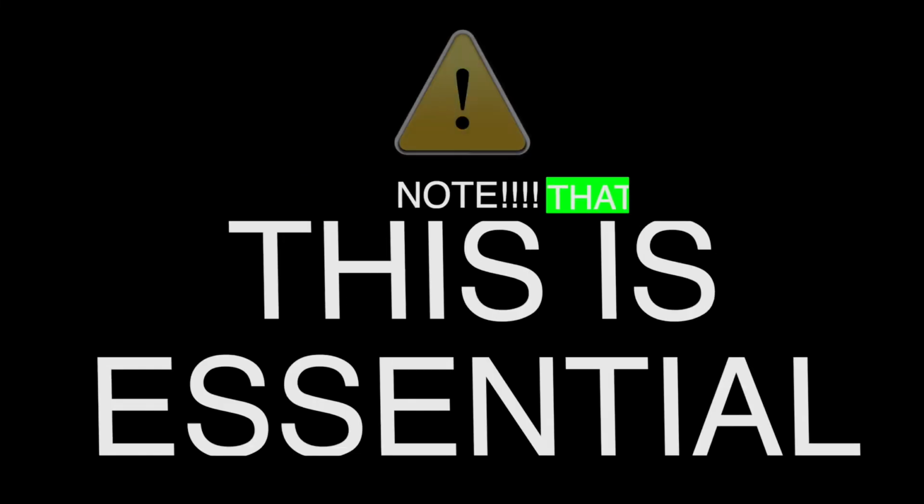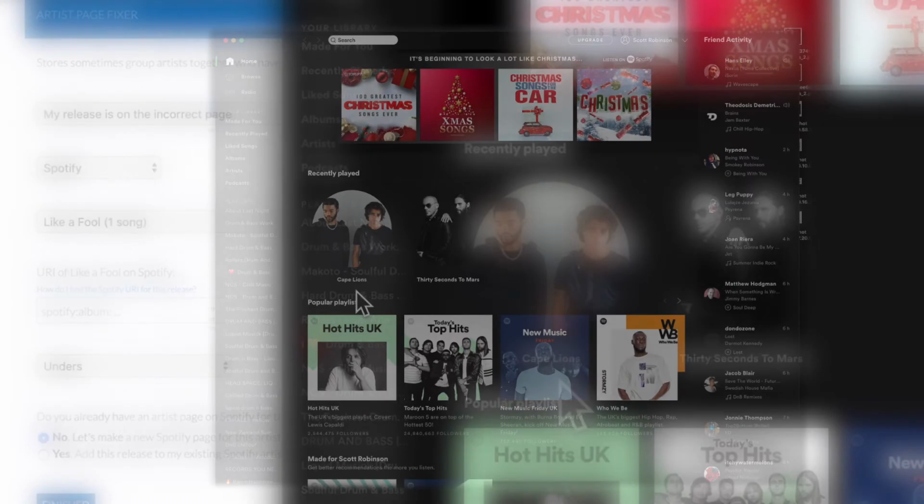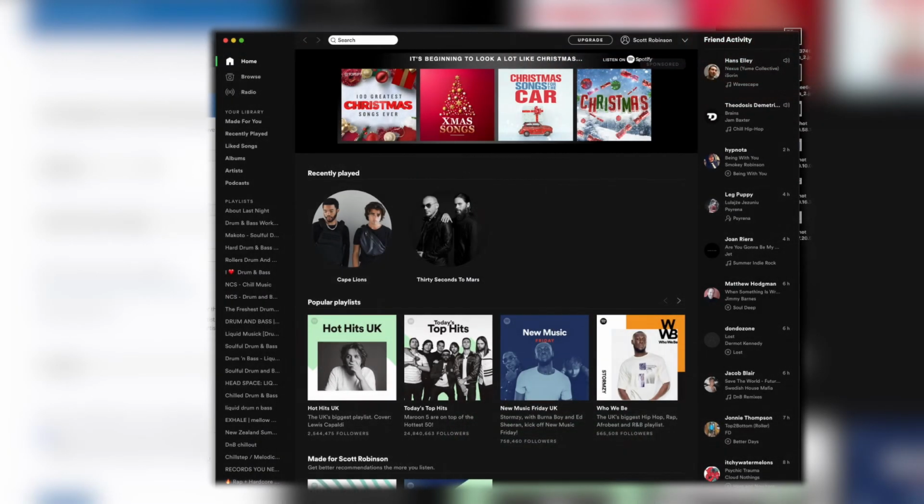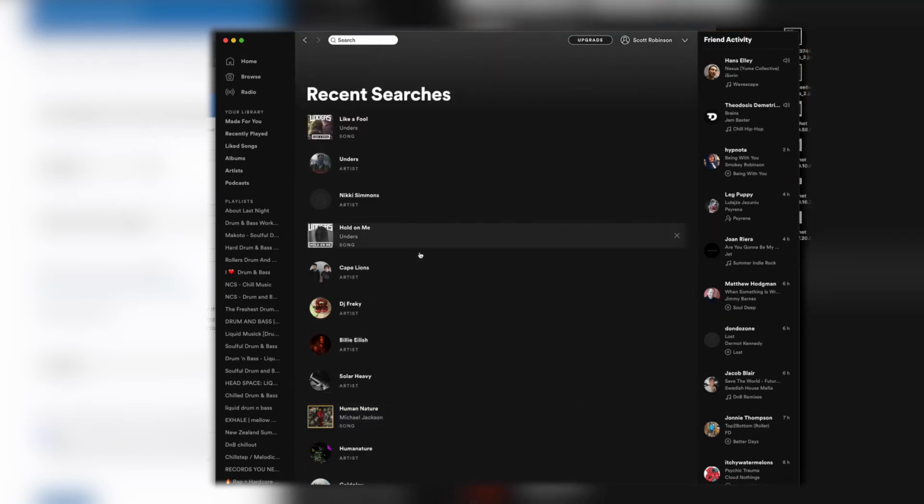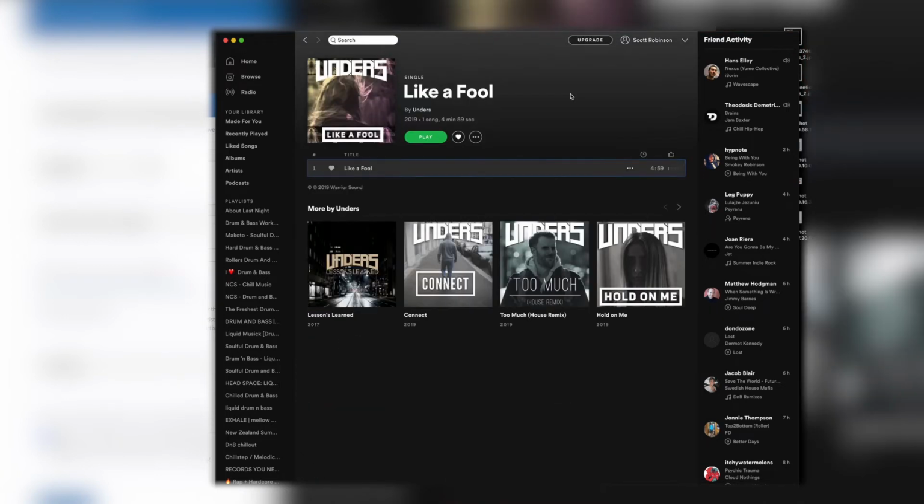So we need to go on a desktop version of Spotify, and we need to find the track. For ease, I've put it down the bottom here so I can just choose it, but we would go into search and we'd search for the track and find where it's been misplaced. And to get the URI of the track, we need to click on the three little dots once we've got the track open. So don't be mistaken and go for the one up here. We need to get the track play here.